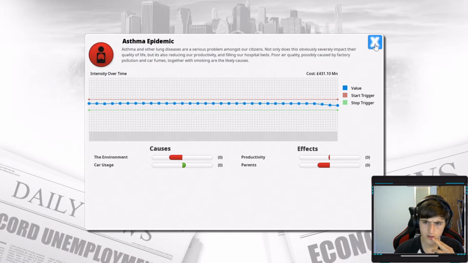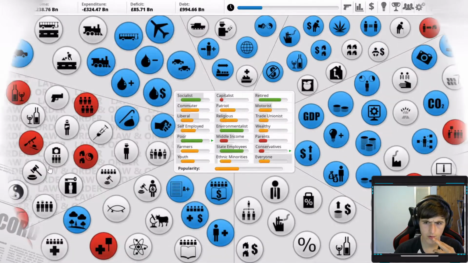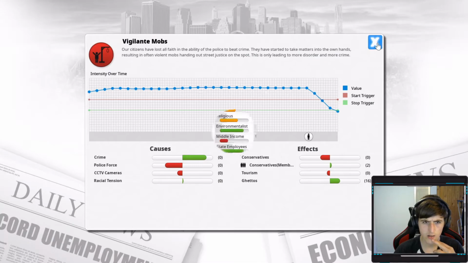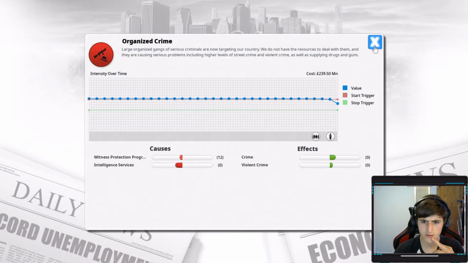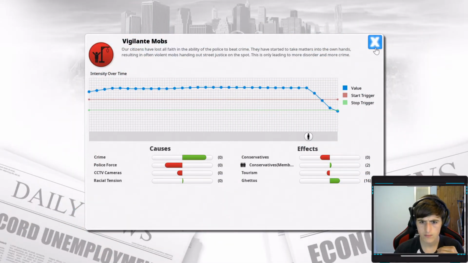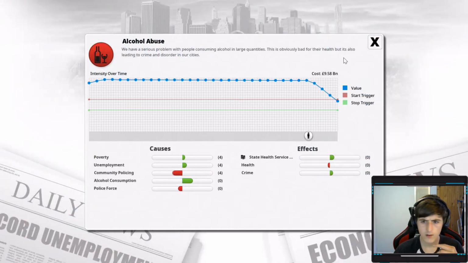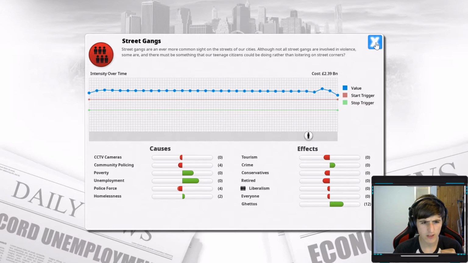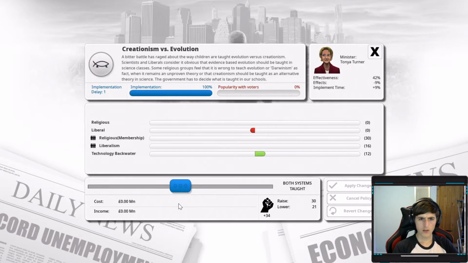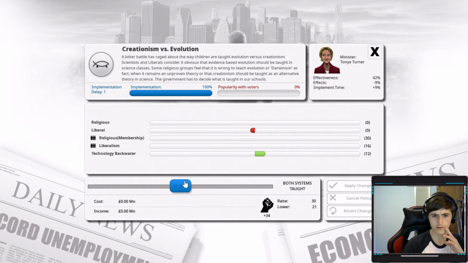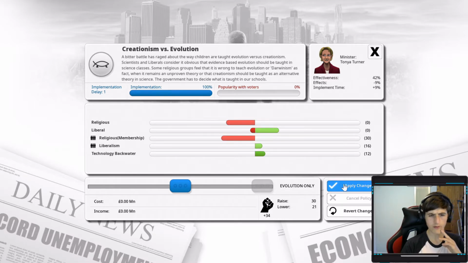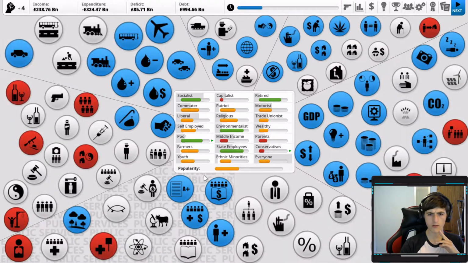Doctor strike doing okay. Asthma epidemic doing okay. Vigilante mobs on the way out. Ghettos maybe start ending soon once vigilante mobs are out of the way. Street gangs. Oh, I could really do with getting rid of that, couldn't I? Tell you what, I've been looking at it and I feel like religious people aren't going to be too happy, but screw it. Evolution only. We need to get rid of this bloody backwater.